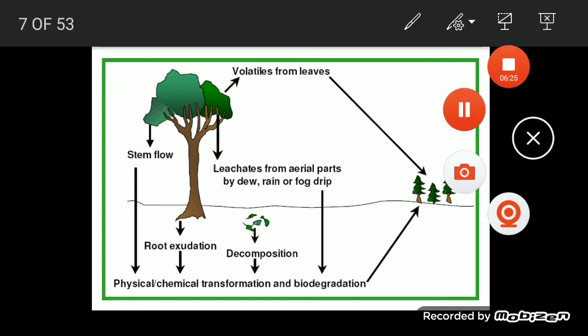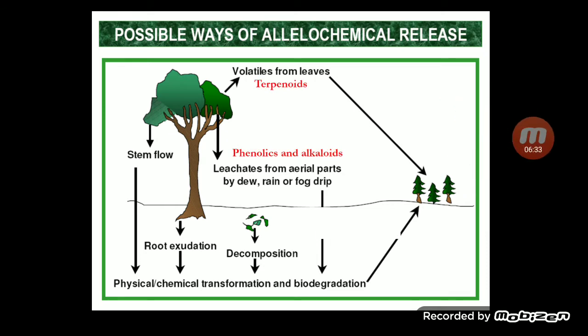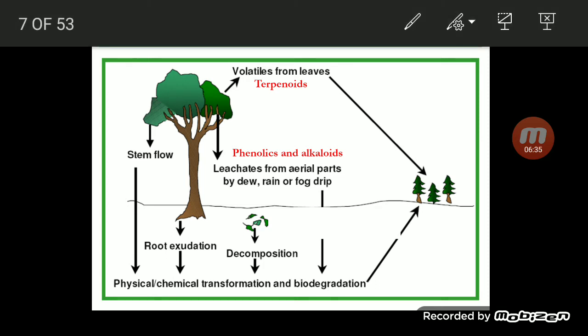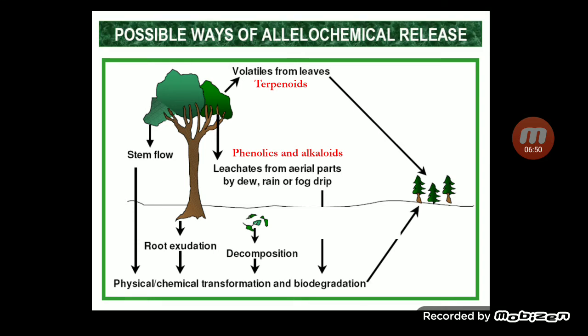Now, which chemicals are released? You can see here, terpenoids are released because of evaporation from the leaves. Phenolics and alkaloids are released because of rainfall; after rainfall, these chemicals are released from the weeds into the soil.